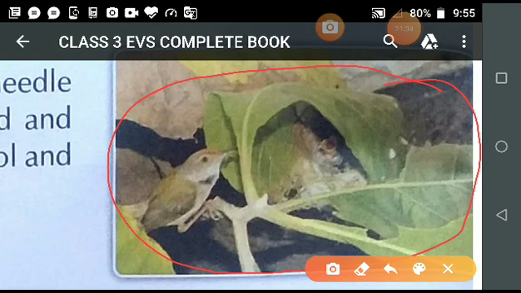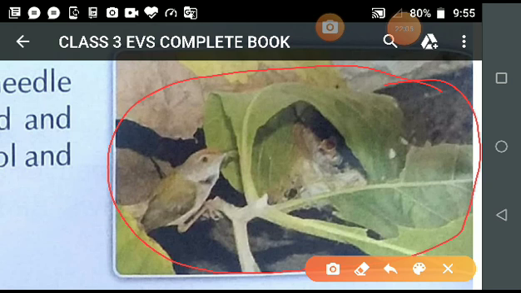And thread, everyone has seen thread in your house. Feathers, I am talking about feathers of different types of birds, because birds have feathers, so feathers are also used by the birds for making the nest. Pieces of cloth, small pieces of cloth which they find in the surroundings. And pebbles, small stones, to build their nest.